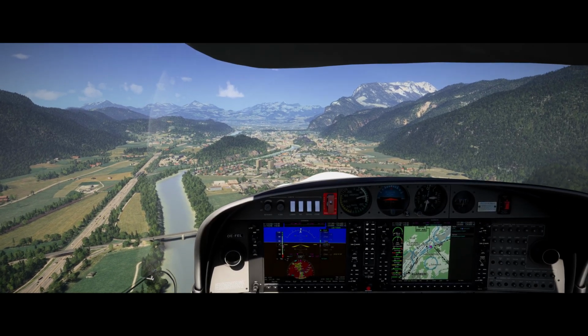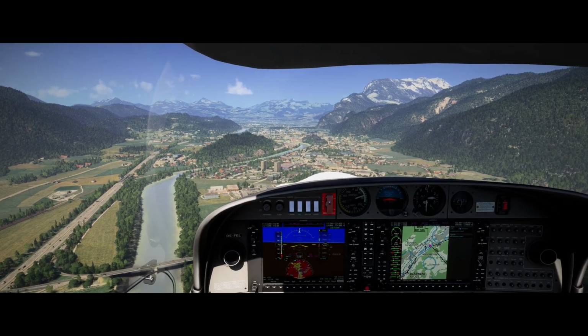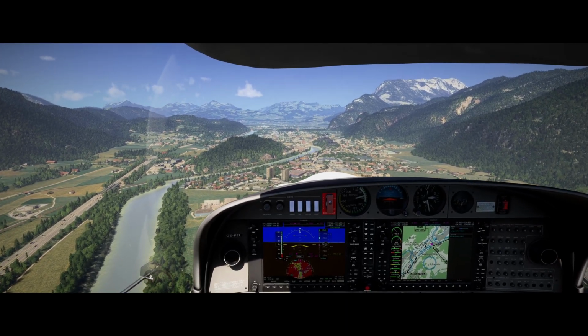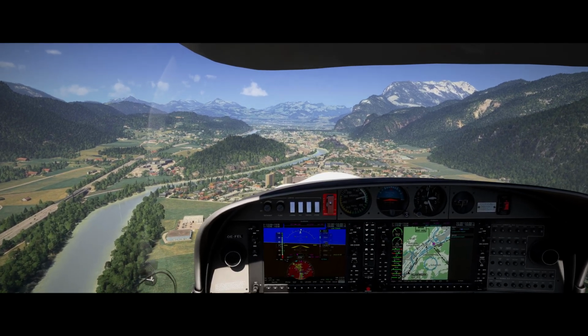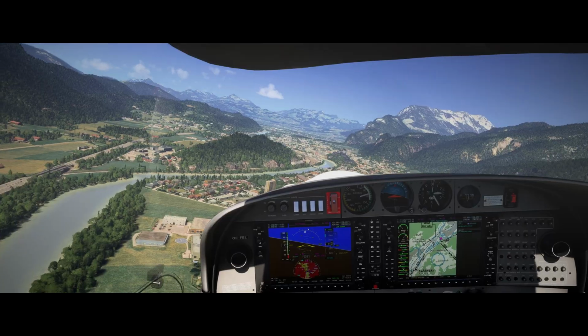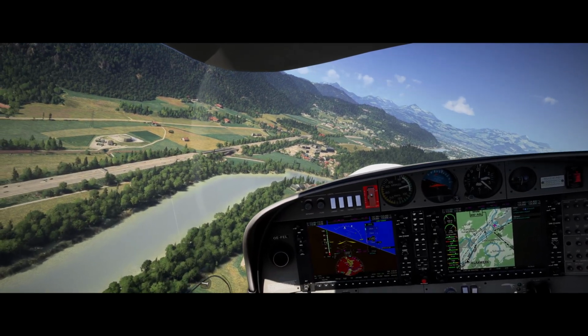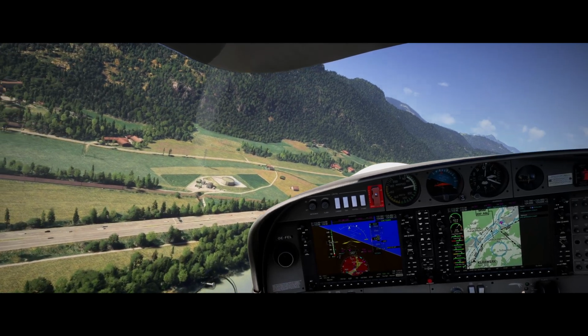I'm going to help myself flying the plane with a little bit of trim. We are at our approach speed. And here we're turning. That is the hospital below us with the helicopter port and everything.